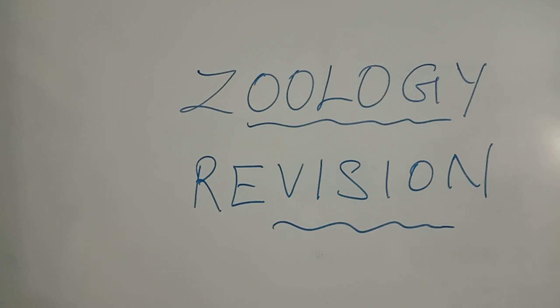The next 5-mark question is oogenesis. And the structure of ovum is a very important 3-mark question. Then the structure of human ovum diagram is an important 2-mark question.